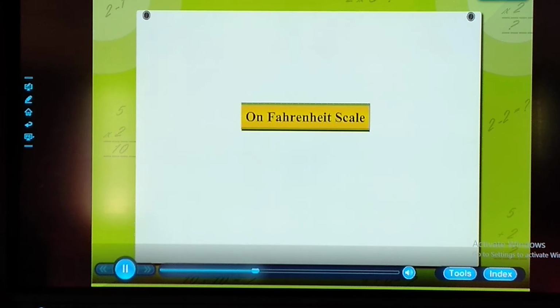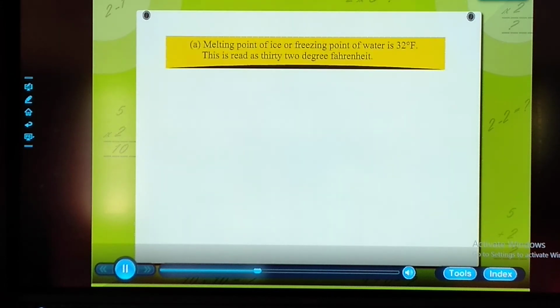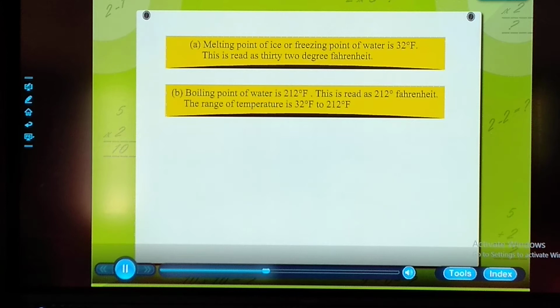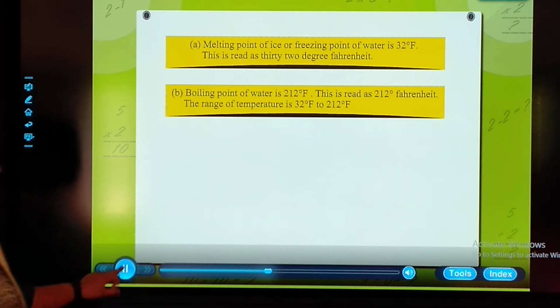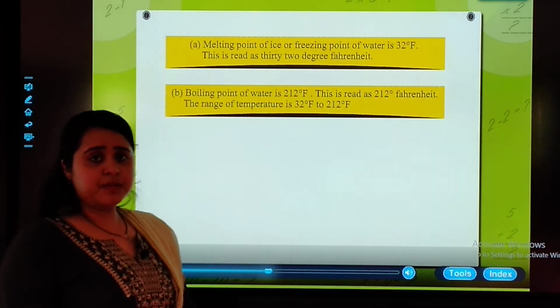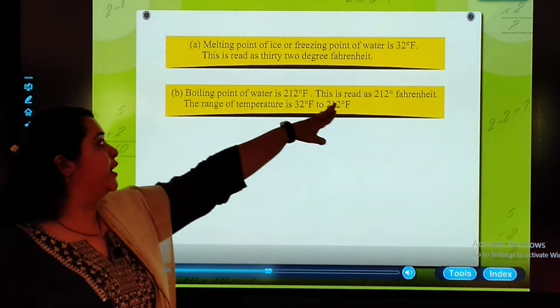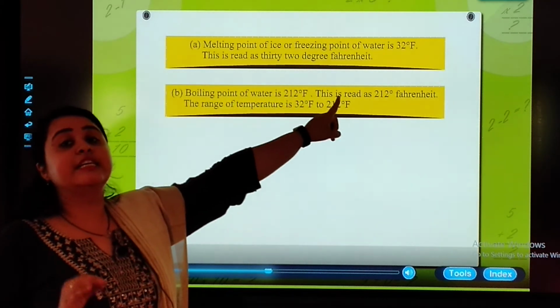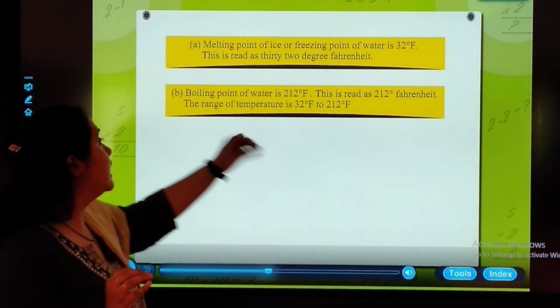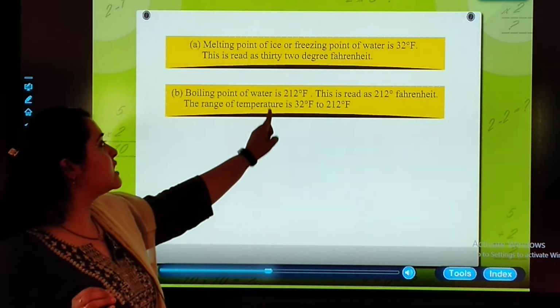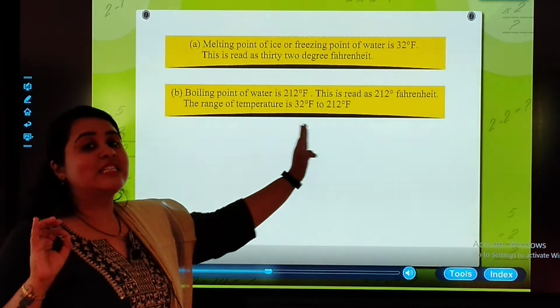On the Fahrenheit scale, the melting point of ice or freezing point of water is 32 degree Fahrenheit. Boiling point of water is 212 degree Fahrenheit. Students, you need to remember this, that the melting point of ice or the freezing point of water is 32 degree Fahrenheit, while the boiling point of water is 212 degree Fahrenheit.